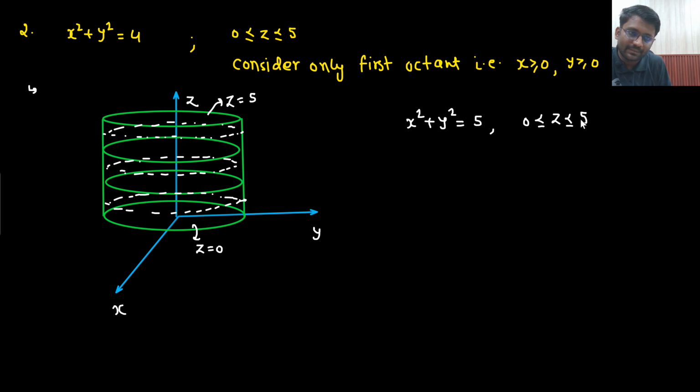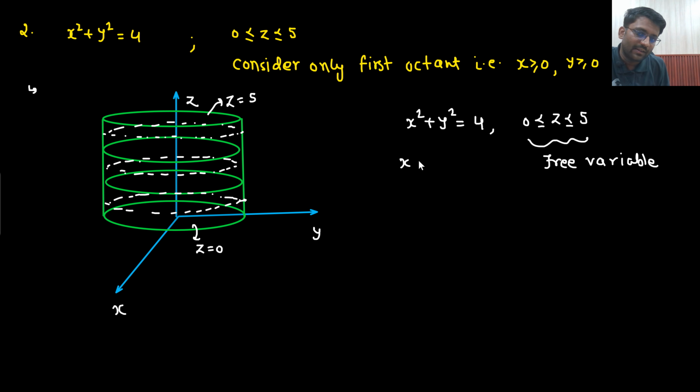First of all, let me know, is z a free variable? Yes, sir, z can take any value from 0 to 5. It is surely a free variable. What about x and y, sir? If I say y is a free variable, then x will be dependent. If y is 1, x square plus y square equals 4, then x has to be root 3. If y is 2, then x has to be 0. If y is minus 1, then x has to be root 3. Are you able to understand this point?